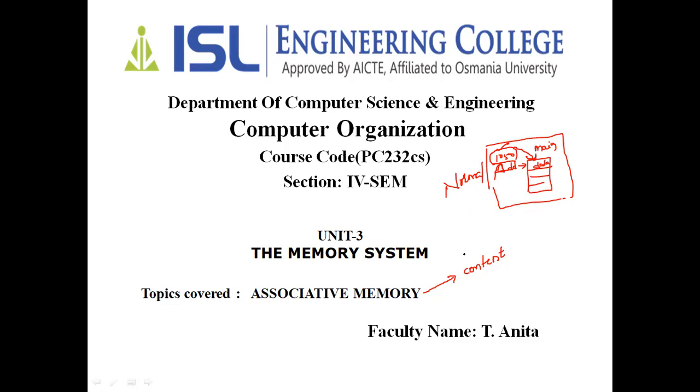But when it comes to the associative memory, here we don't need an address. We don't need an address. What we need is the content. This is how we are going to search any particular data onto the associative memory.